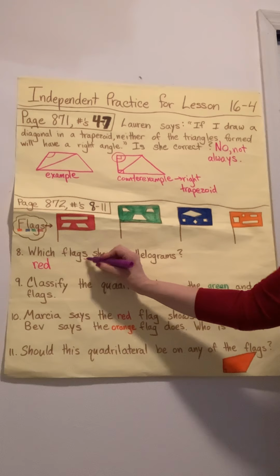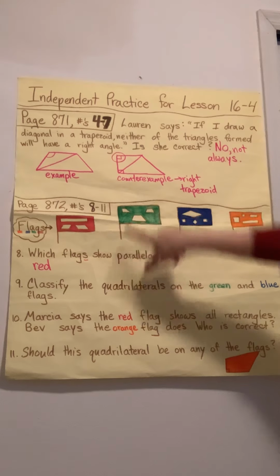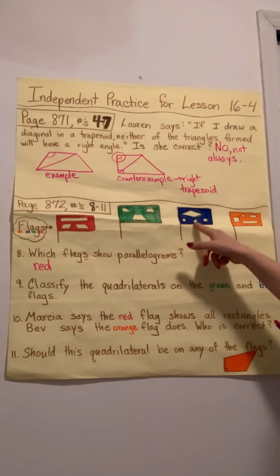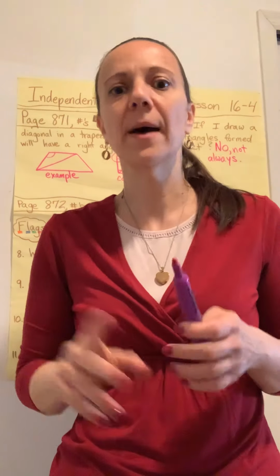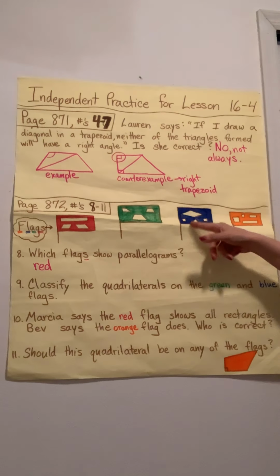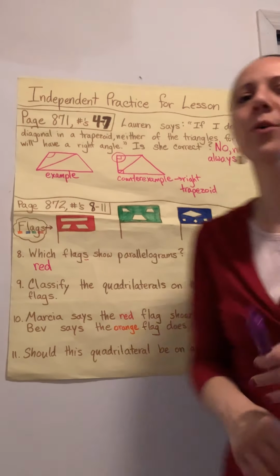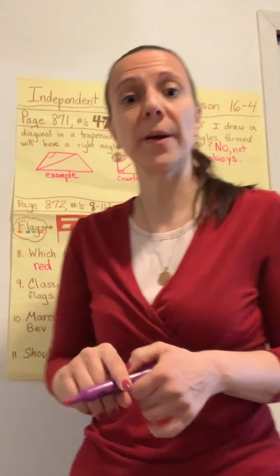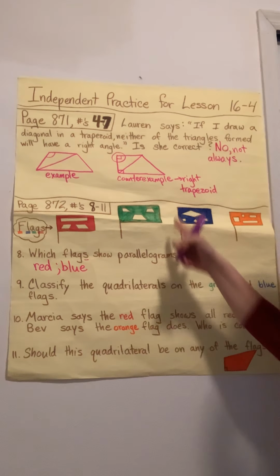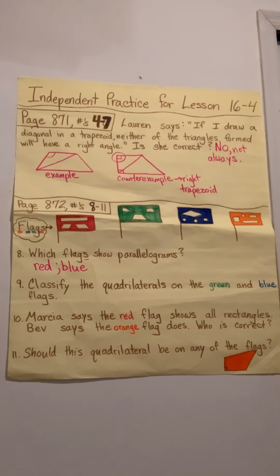But I notice it says flags, so there might be more than one. Let's check the others. Nope, this one is a trapezoid, definitely not a parallelogram. Oh, what about this one? This one has rhombuses. Or I like the other way. There's two ways to say that. More than one rhombus can also be called a rhombi. So it has some rhombi on it. And those are parallelograms. Everything is parallel. And it has some squares. We know squares fit in all categories. So squares are also parallelograms. So I'm going to go ahead and add that to my list. The blue flag also has parallelograms on it. I might have more specific names for some of them, but they are all parallelograms.